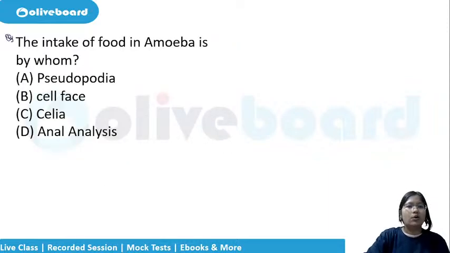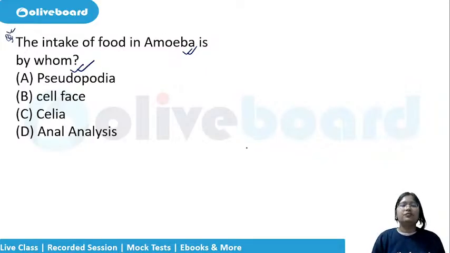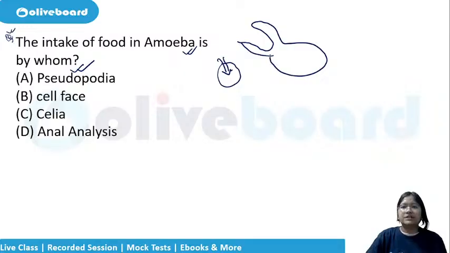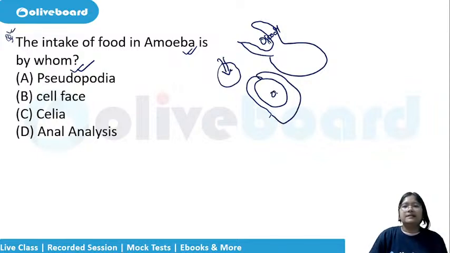The intake of food in amoeba is by whom? Who does this intake of food in amoeba? Now, amoeba has a very simple structure. So the food has to be taken in also in this structure only. So they will have false finger-like projections where the food will go and then it will be closed and then the food will be taken inside.